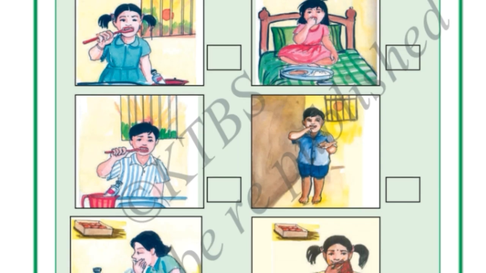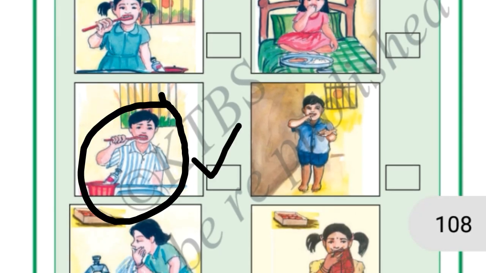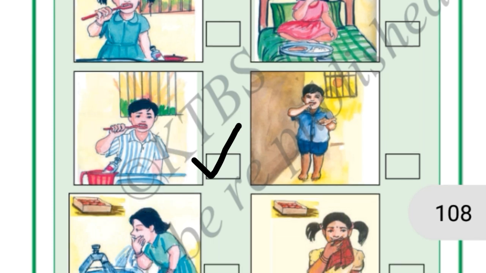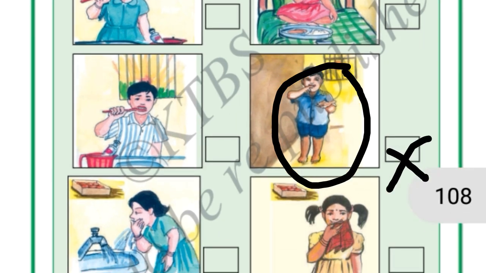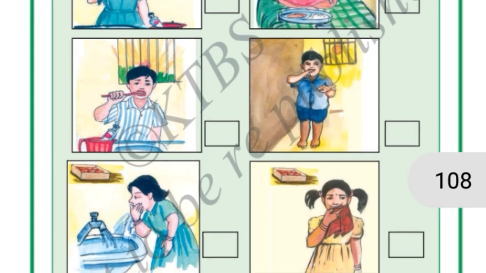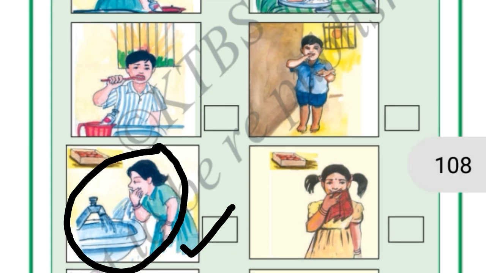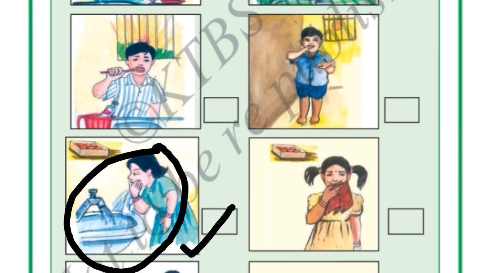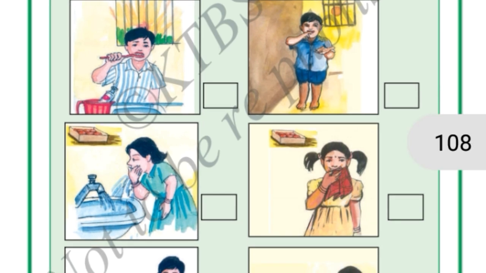Next, again, see, a boy is brushing his teeth. This is also a very good thing. Next, a boy is eating chocolate and sweets. Is this good for our teeth? No, we should not eat sugary things. So it is wrong. Next, a girl is rinsing her mouth. Is it a good thing? Yes, it is a good thing. After eating sweets, she is rinsing her mouth. So here we will put a right mark.